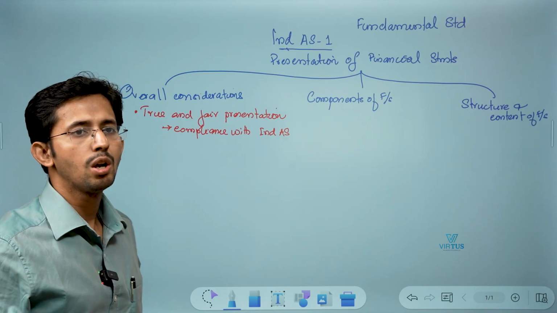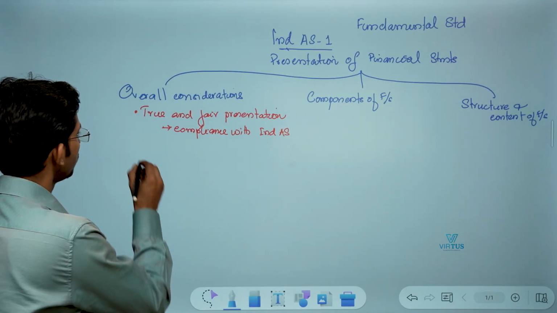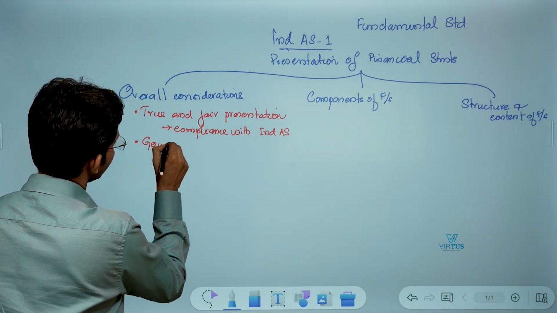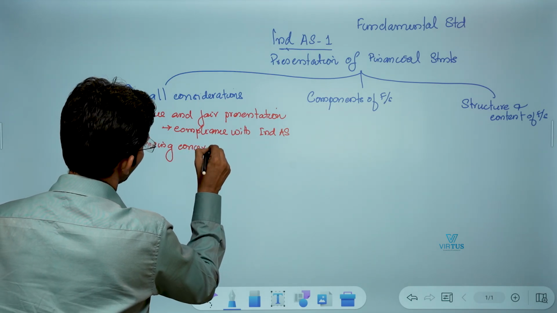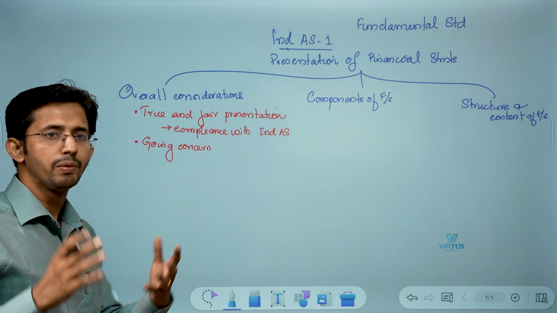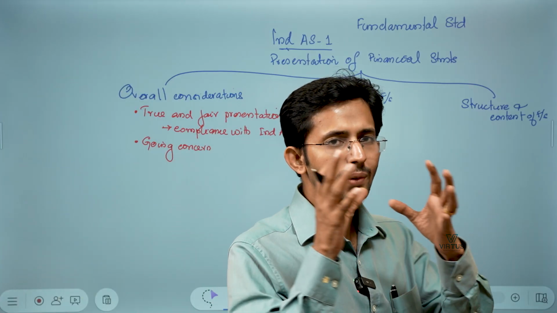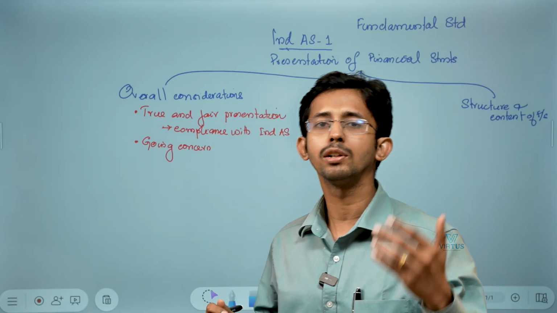Okay, now what is the next one? The next one is the going concern principle. A financial statement should be prepared considering the going concern principle. So what is the going concern principle? We know about going concern principles, I am not going into detail. Whenever you prepare financial statements, we assume that the going concern assumption is valid for the entity.